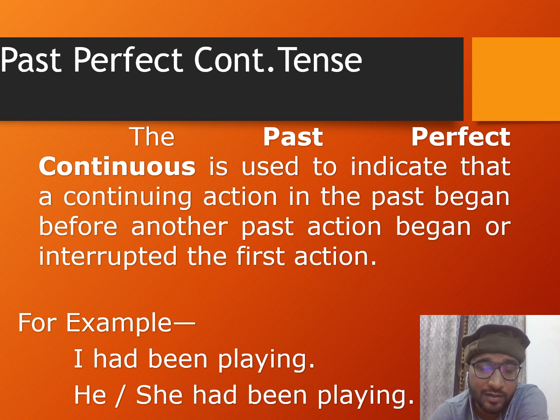In past perfect continuous, we always use for or since at the end of the sentence. For example, I had been playing cricket for 3 hours yesterday. She had been playing cricket, or he had been playing cricket for a few minutes. So in that category, we go for past perfect continuous tense.